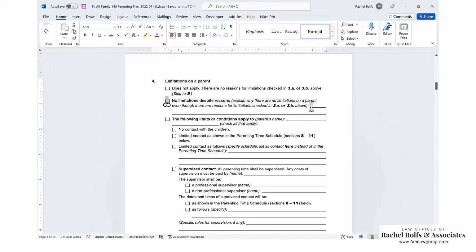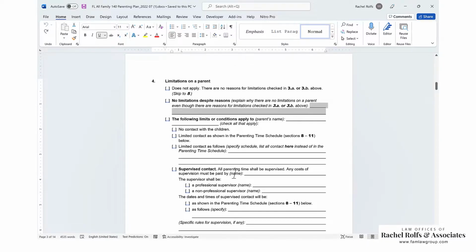And you're going to explain why. You're going to say, this parent had a history of domestic violence, but it was a long time ago and it was alcohol related and the alcohol issue has now been resolved. And, not a danger to anyone or the child at this time.